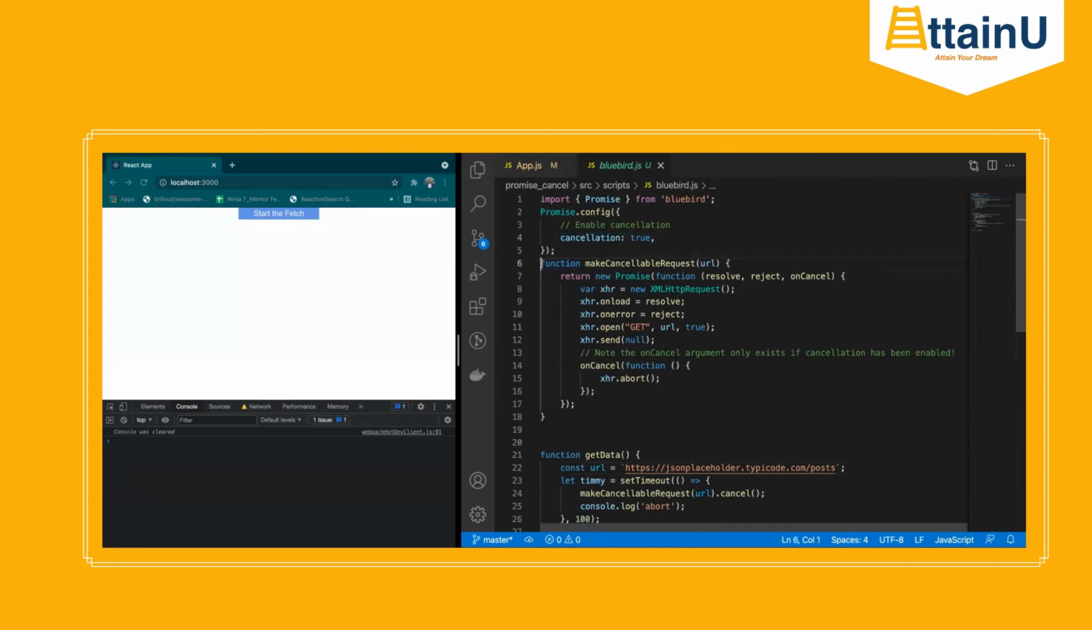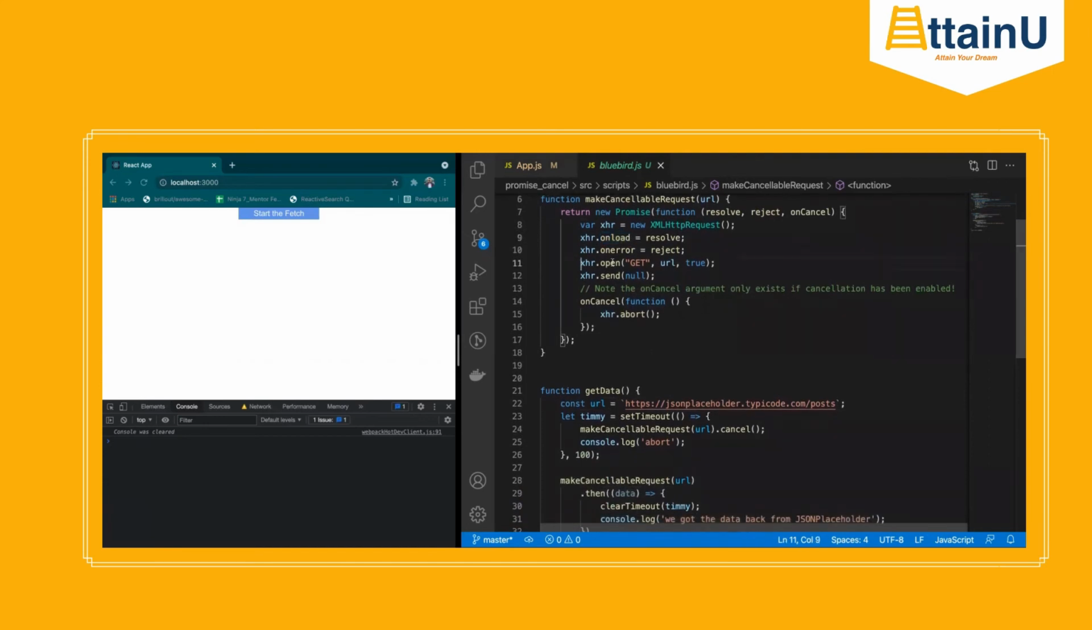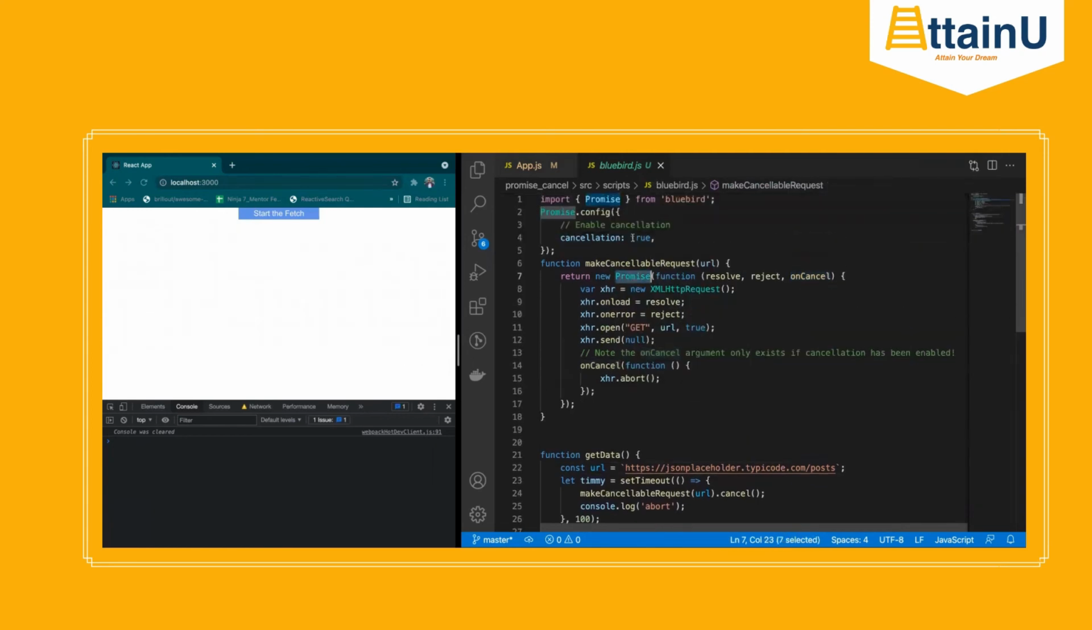Now we just make an API call. We have made the API call this time via XMLHttpRequest, right? And we have onload to resolve, onerror to reject. We are making an API call, right? And in this promise, we get three things rather than two things. We get resolve, we get reject, and we get onCancel. This promise is coming from Bluebird.